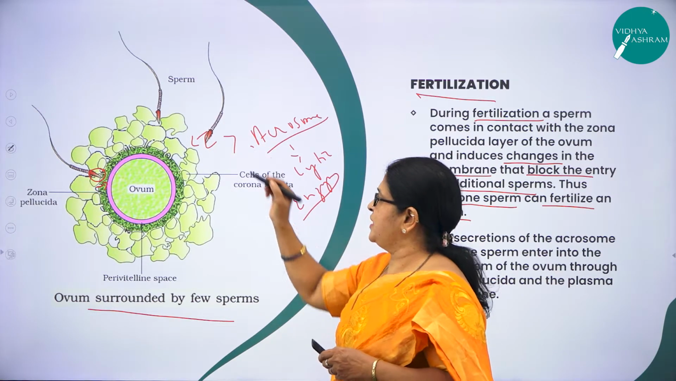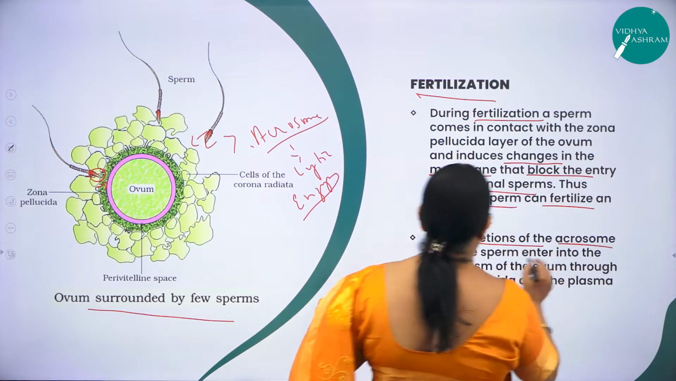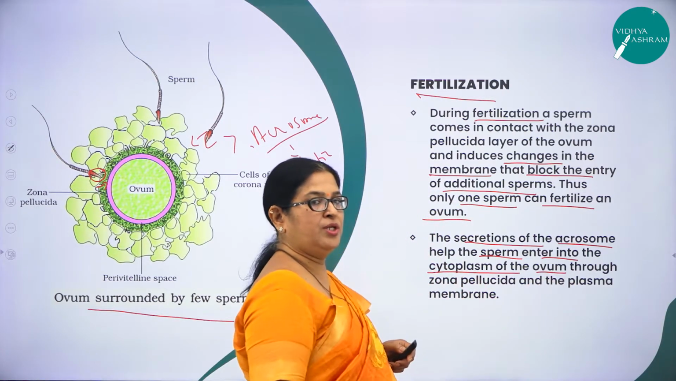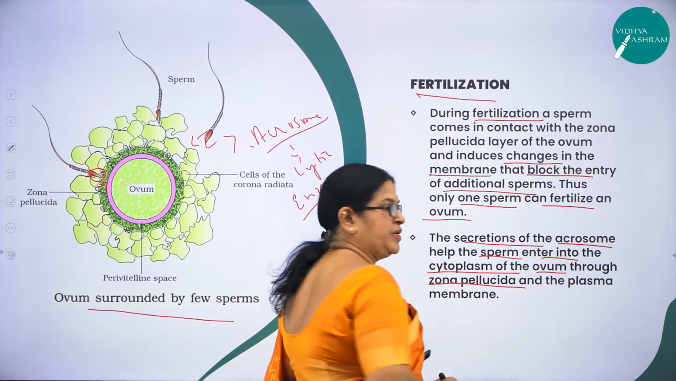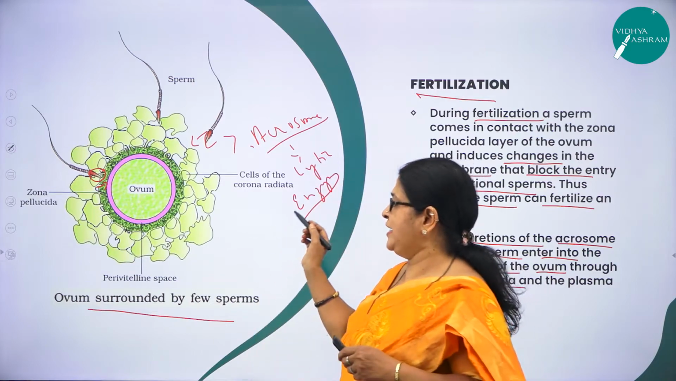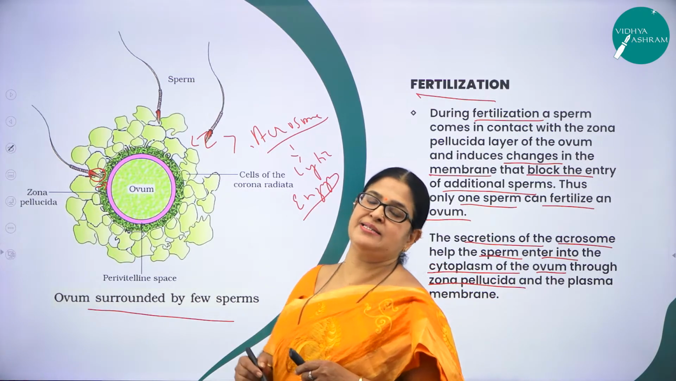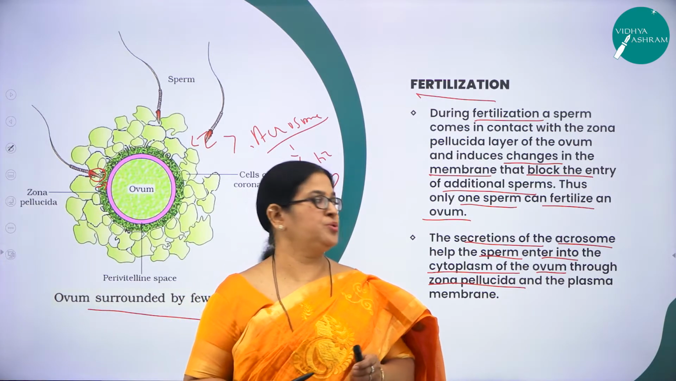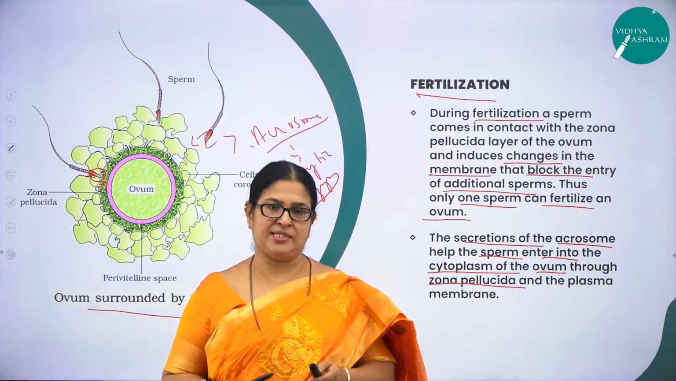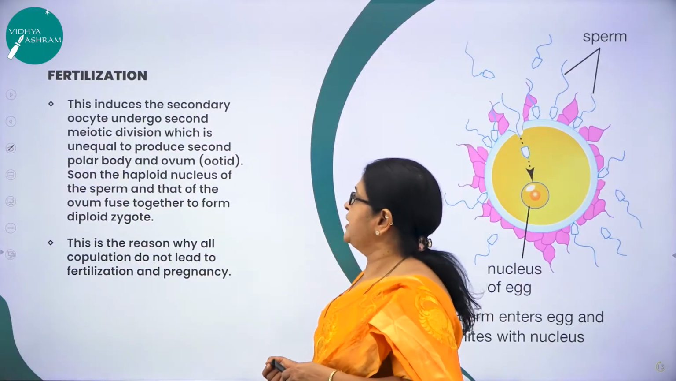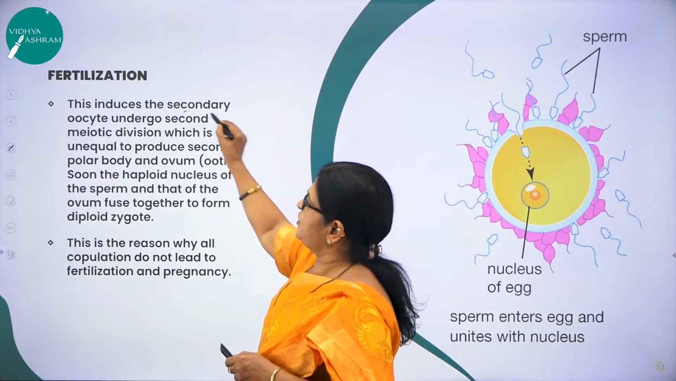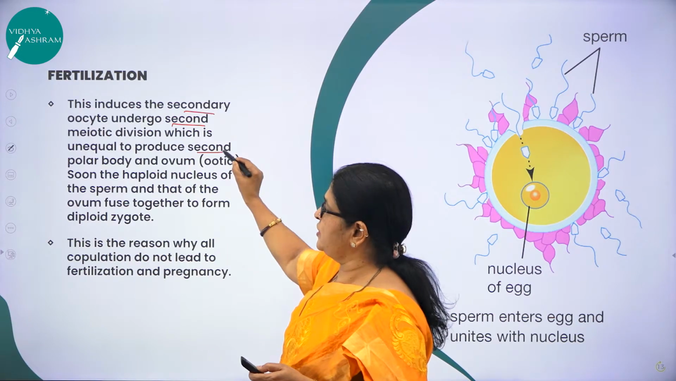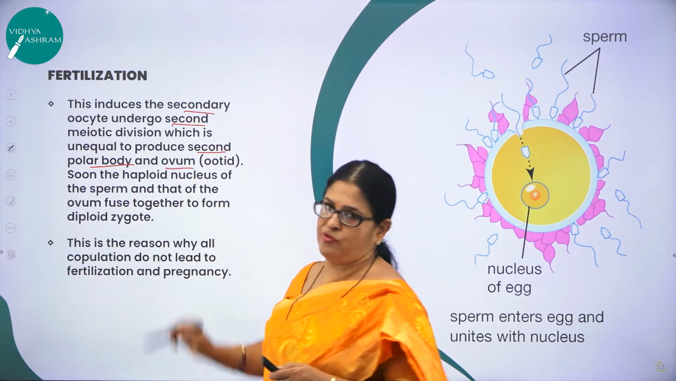Here you can come across that the secretion of the acrosome helps the sperm to enter into the cytoplasm of the ovum. Through what? Through zona pellucida. So the acrosome releases what? Lytic enzymes. And these lytic enzymes will help the sperm to enter into the cytoplasm of the ovum through zona pellucida and the plasma membrane, right? Then this induces the secondary oocyte to undergo second meiotic division, which is unequal, as I said, which produces what? Second polar body and an ovum, right?